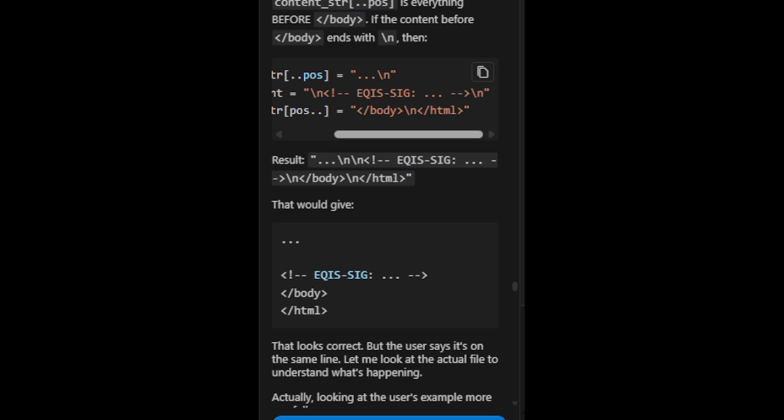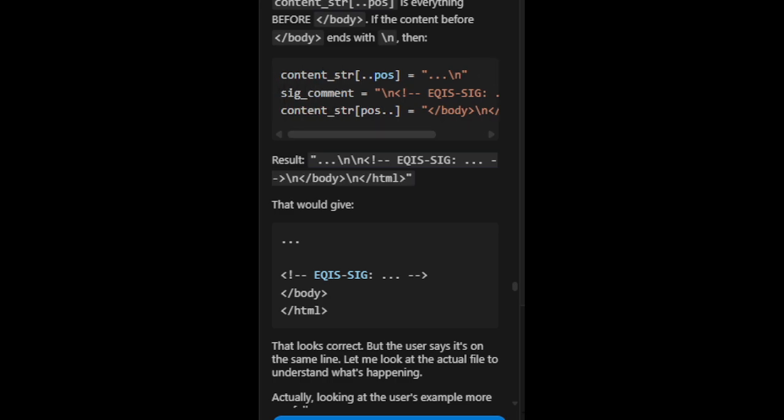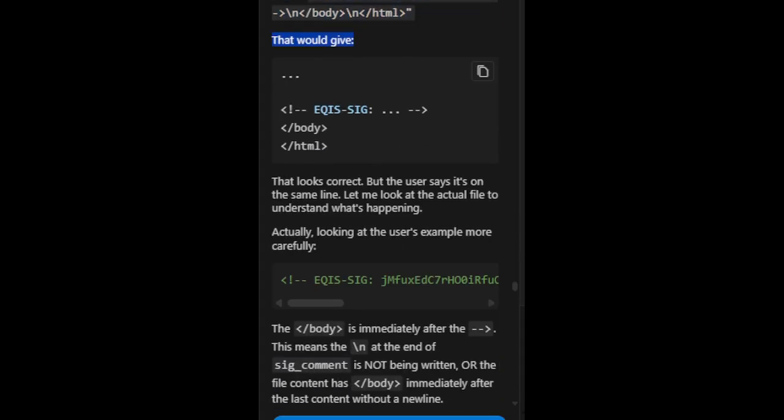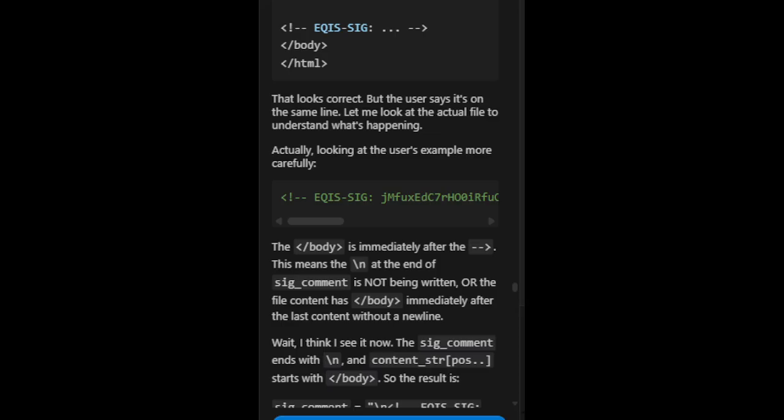Content_strpos equals /body \n/html. Result: \n \neki sig \n/body \n/html. That would give EQIS sig /body /html. That looks correct. But the user says it's on the same line.